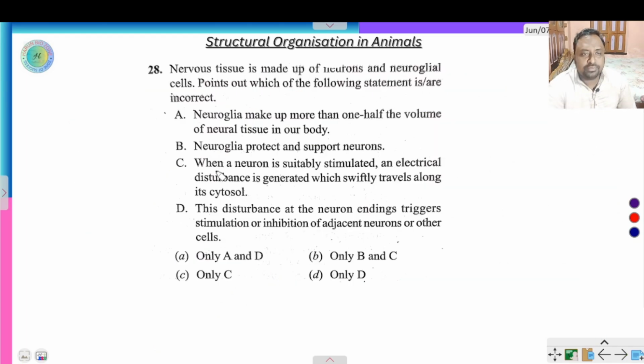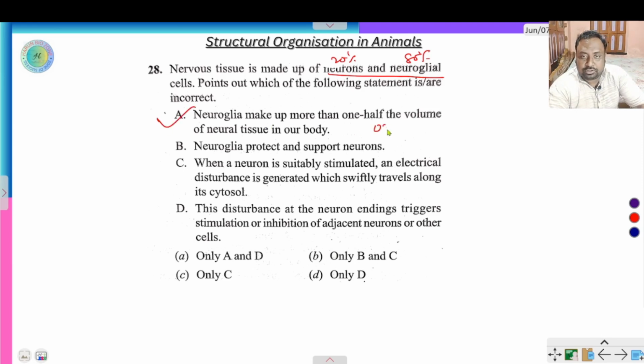Next question, nervous tissue is made up of neurons and neuroglia, 20% neuron and 80% neuroglia. Point out which of the following statements is the incorrect statement. Neuroglia make up more than one half the volume of neural tissue in our body. Yes, right.